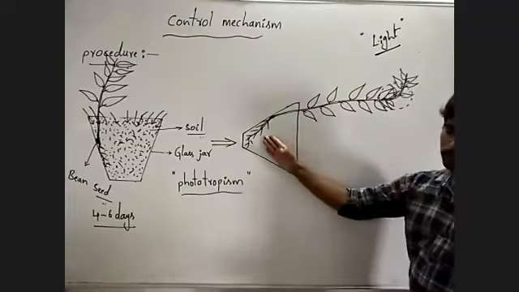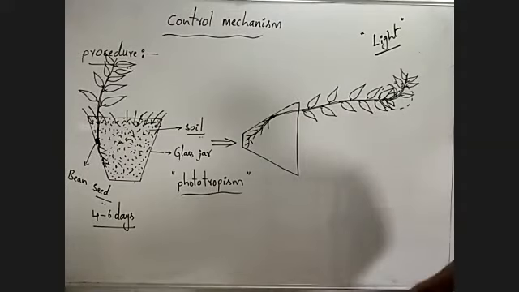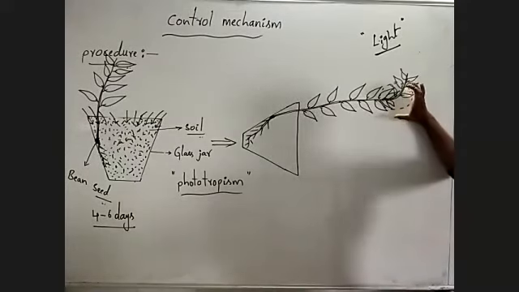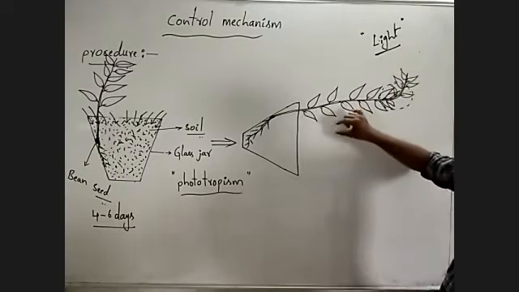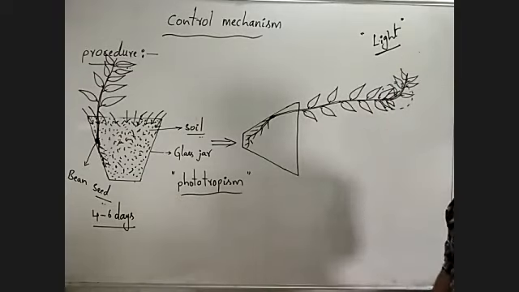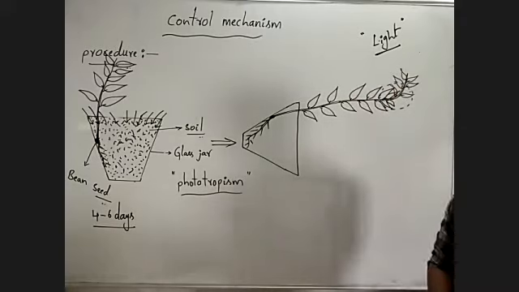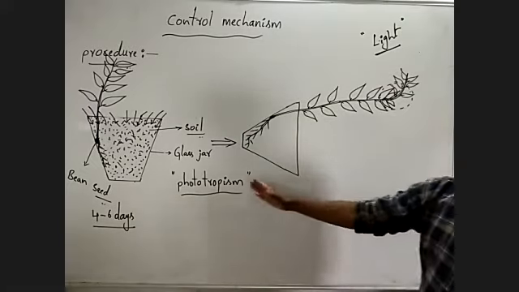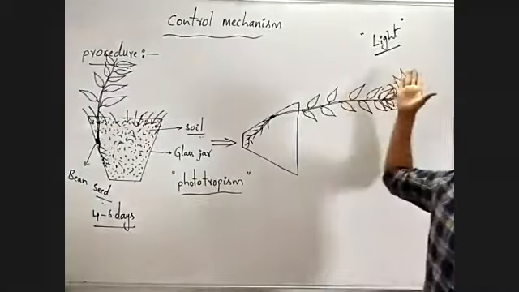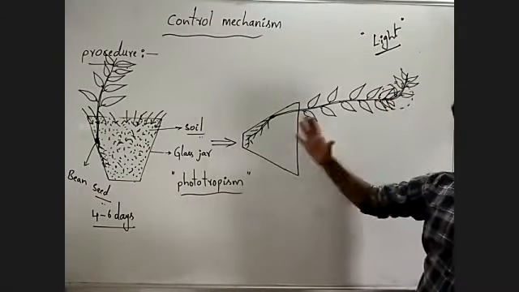Observe, when we place the plant horizontally on the soil surface, the tip of the stem or the apical region of the stem grows towards the light by taking a small bending like this. Observe carefully, this is because of phototropism. This is also a type of response in plants.